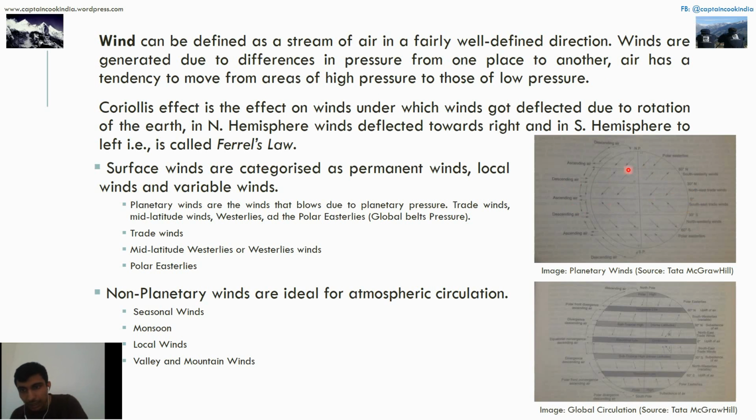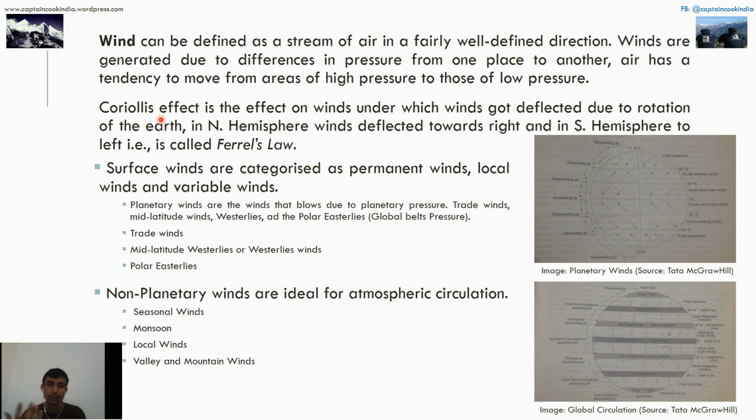The movement of Earth, when the Earth moves, generates an effect that is called the Coriolis effect, under which the winds of the northern hemisphere are deflected towards the right and in the southern hemisphere towards the left. Okay, that's called Faraday's law, very important.